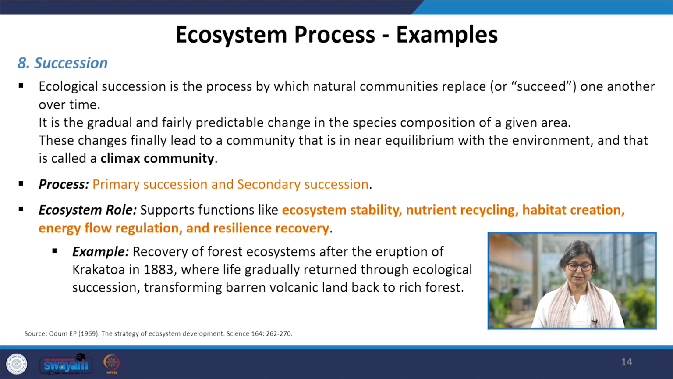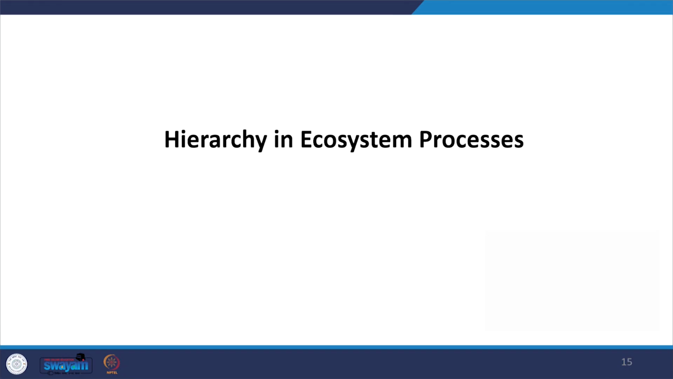Succession supports functions like ecosystem stability, nutrient recycling, habitat creation, energy flow regulation, and resilience recovery. Take the volcanic eruption in a place called Krakatoa in 1883. A very old example, but it gave time to the ecologists to understand how succession works. From that barren volcanic land, it came back to a rich forest over a long time. So this was the main processes discussion.